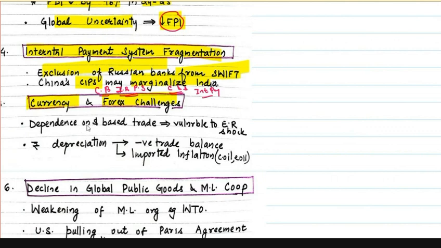Look, as India is dependent on dollar-based trade, therefore it is vulnerable to exchange rate shock. How exchange rate shock? It's vulnerable if rupee depreciates. Then it's going to increase crude oil price in rupee terms. It's going to reduce our trade balance, because if rupee depreciates, then crude oil price increases in rupee terms.